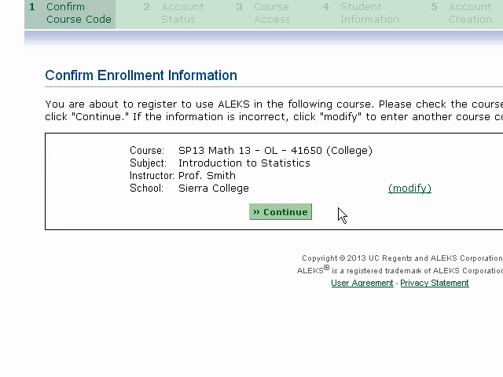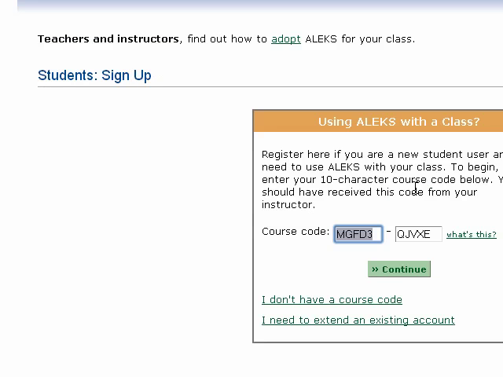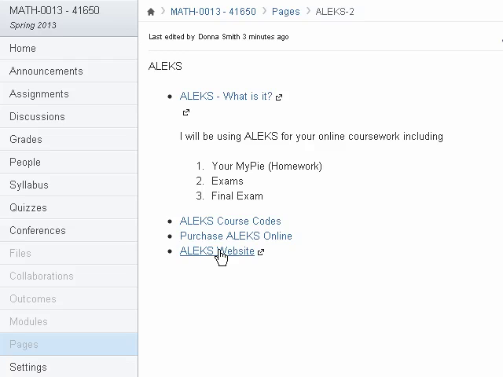And so when you go in and purchase that, I'll go out to the site and let you see what that looks like, in a minute. After you've purchased ALEX, and by the way, it's $80 again, which includes access to ALEX, also the electronic version of the book, also a scientific calculator. Well, it's actually not a scientific calculator, but it's a calculator that'll do the computation for you. Yeah, I guess it is scientific.